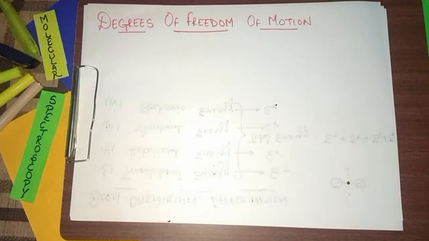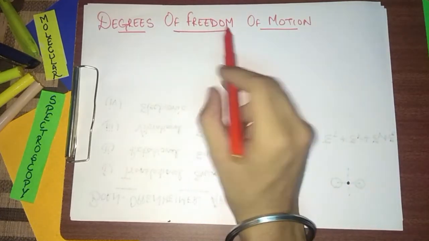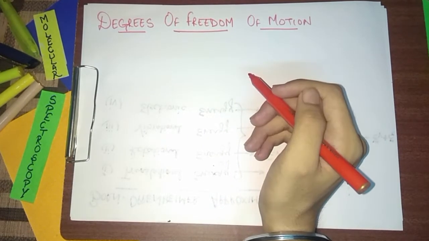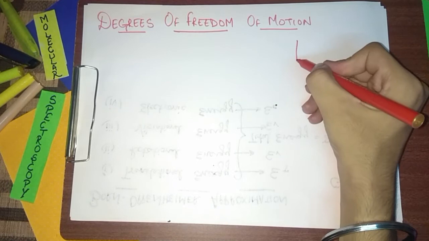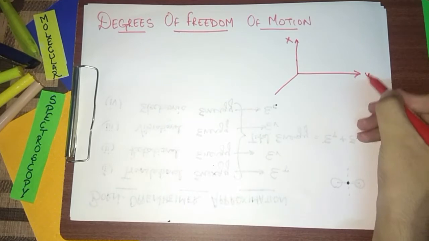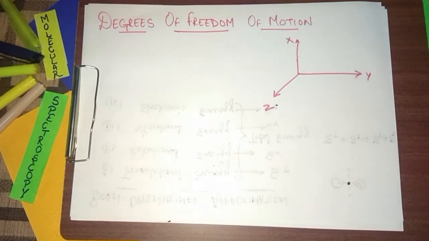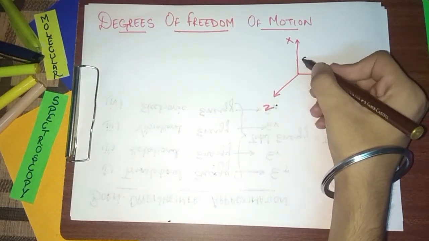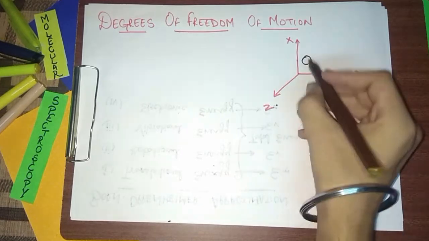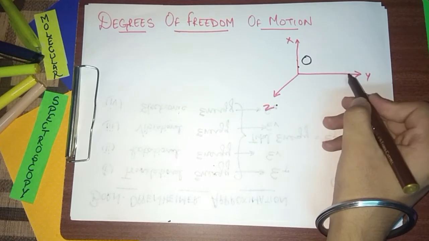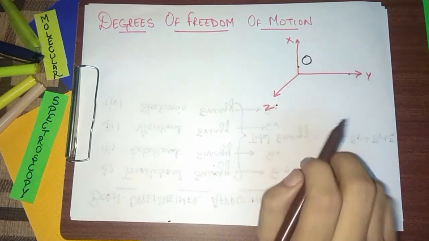The next topic is degrees of freedom of motion. So what does it mean? Let me specify. Degrees of freedom means how freely a molecule can move in all the 3 coordinates. So I can draw the 3 axes. This is the x-axis, this is the y-axis, and this is the z-axis. Now let me draw an atom here. Let us suppose this is an atom. This is a 3D atom in space. This atom is in the x-axis, also in the y-axis, and also in the z-axis. Means it is a 3D atom.